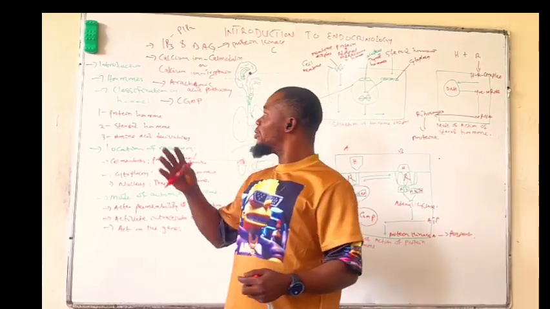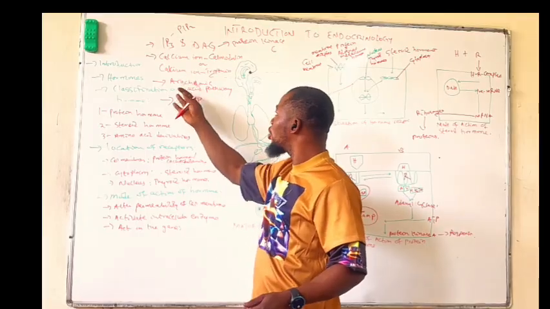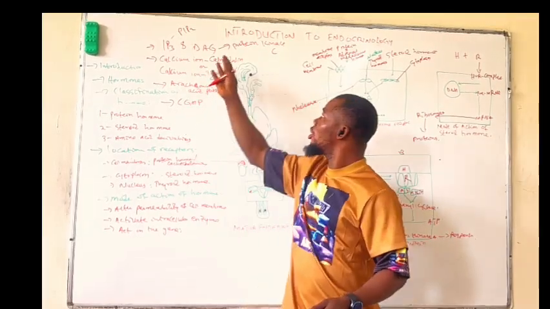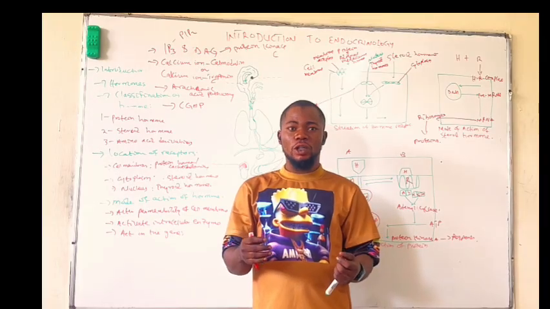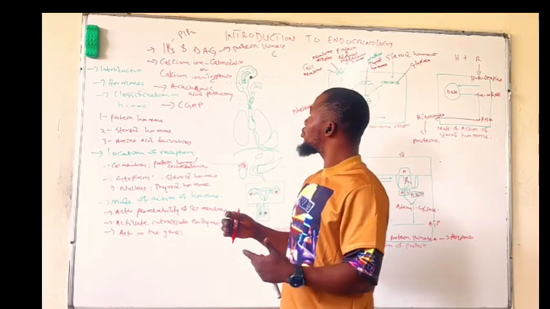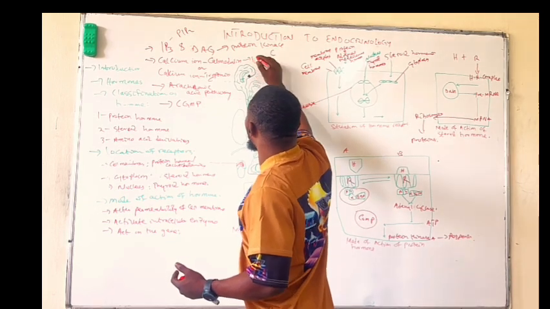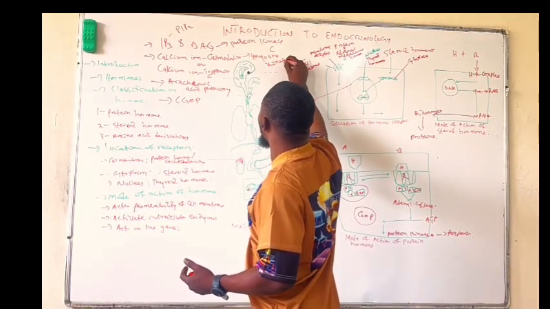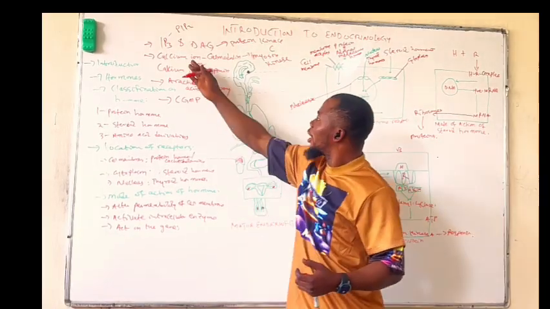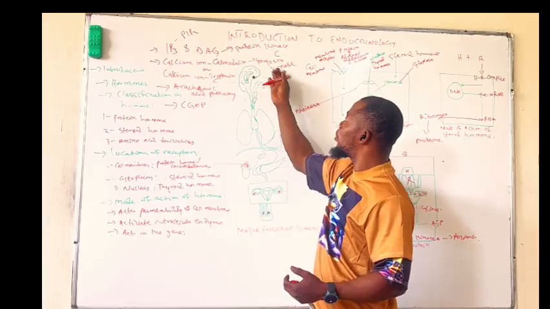Now, the activated G protein will again activate the calcium ion channel together with another substance called calmodulin. Together, they will activate another enzyme known as myosin kinase. Calcium ion and calmodulin activate the enzyme known as myosin kinase.